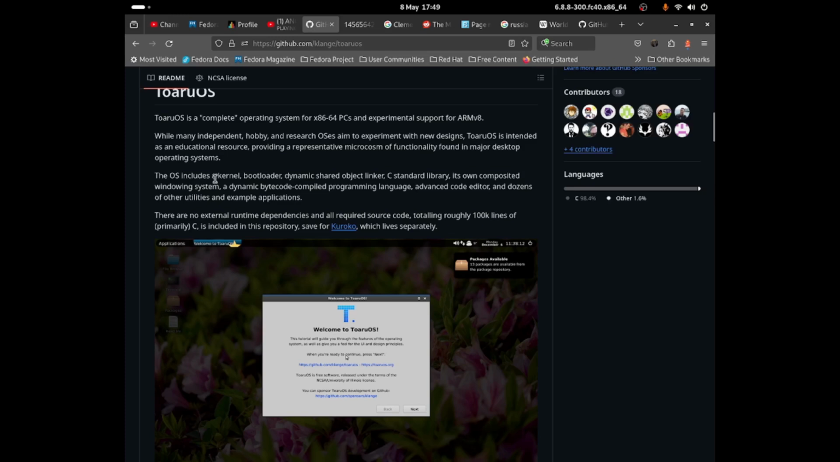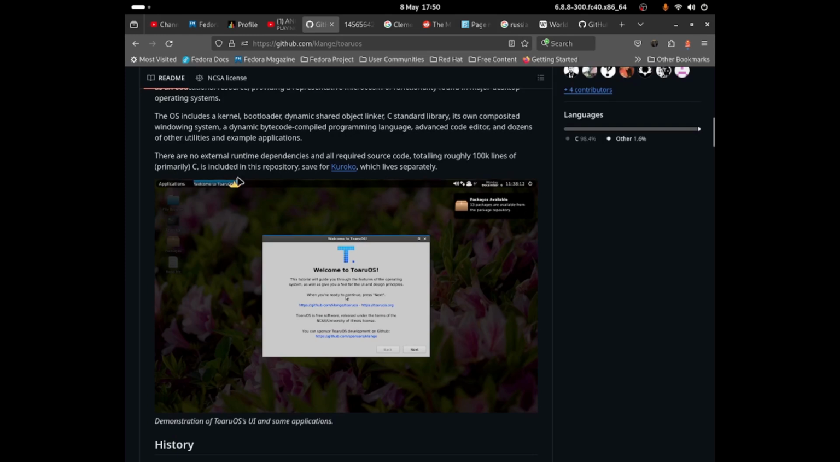This OS includes a kernel, like any other operating system, a bootloader, just like any other operating system, a dynamic shared object linker, a C standard library, and its own compositing windowing system, a bytecode compiled programming language, an advanced code editor, and dozens of other utilities and example applications. There are two external runtime dependencies, and all required source code, totaling roughly 100k lines of primary C, is included in this repository, save for Kuroko, which lives separately. Okay, cool.